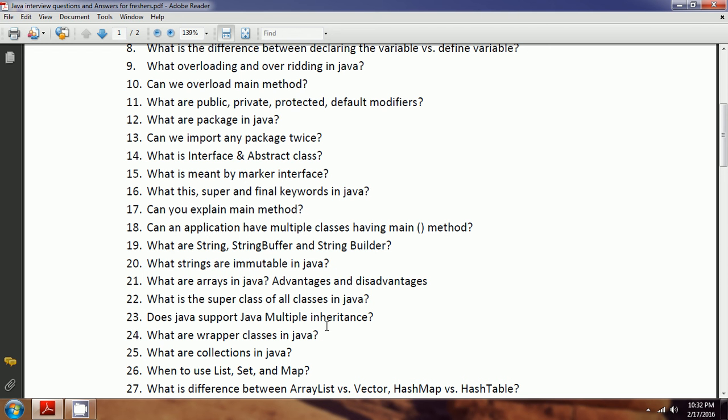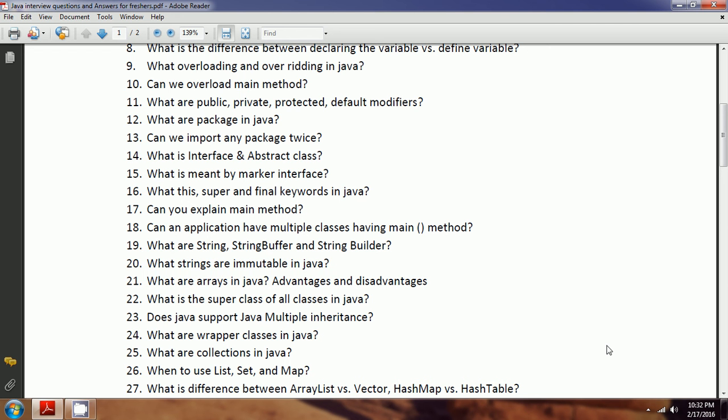That means it converts the primitive data types into the corresponding object type. For int, it has Integer. For float, it has the Float class. So these wrapper classes wrap around the primitive data so that it will be considered as a class itself. That is called wrapper classes.